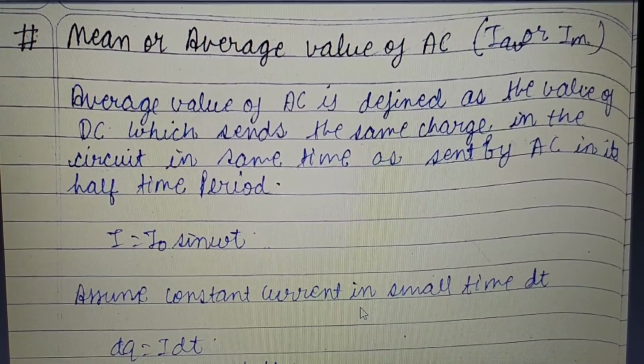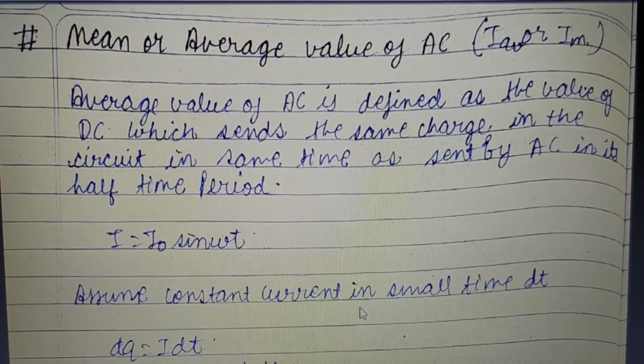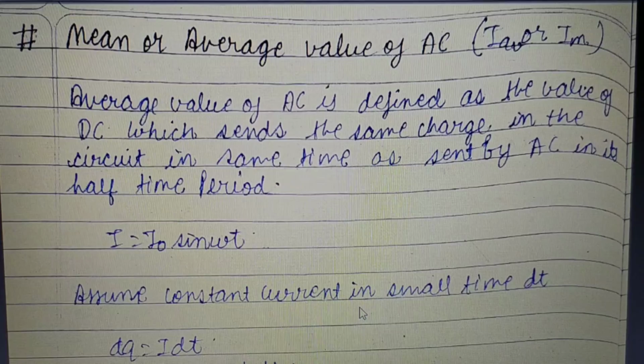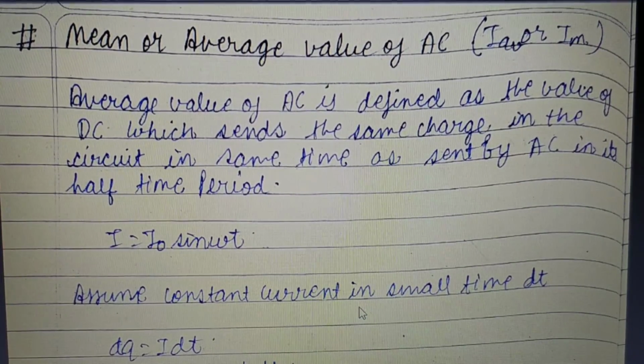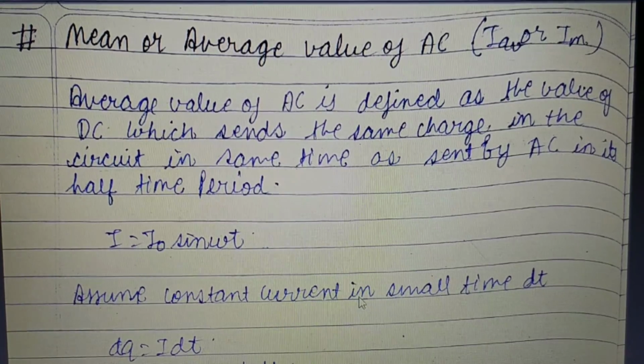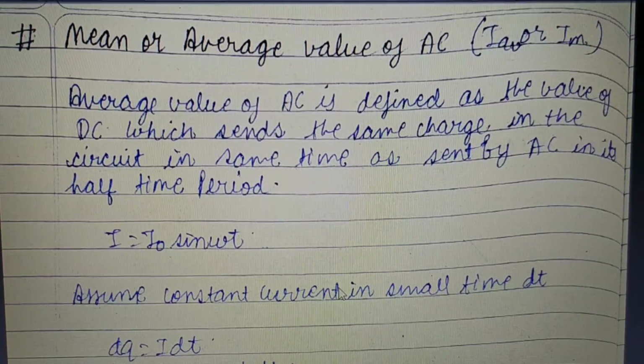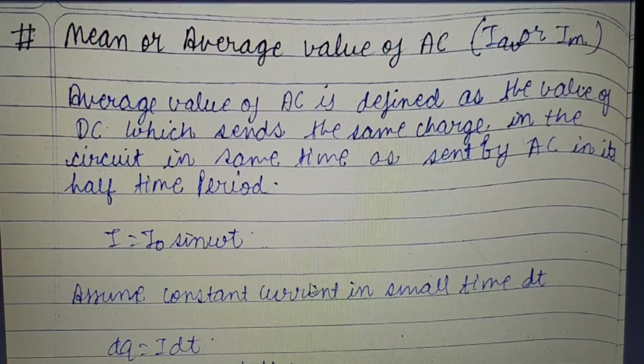Now, as you already know, how do we define the alternating current? It is defined as I naught sine omega t. You already know what is I naught. It is the maximum value of the current. Sine omega t, you already know how this has come. We have discussed in the earlier classes. Okay, so let us move forward.